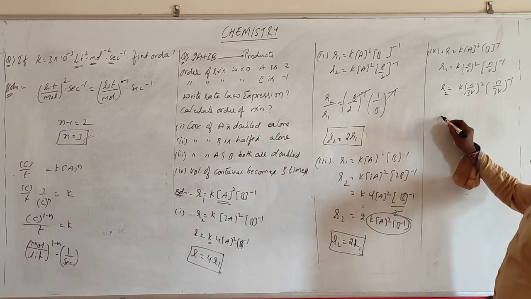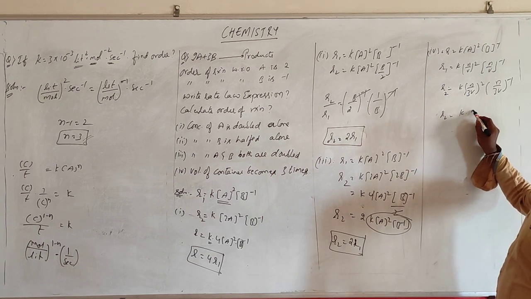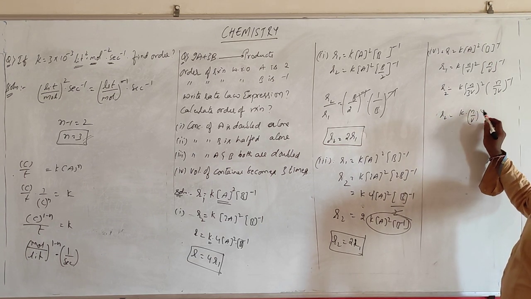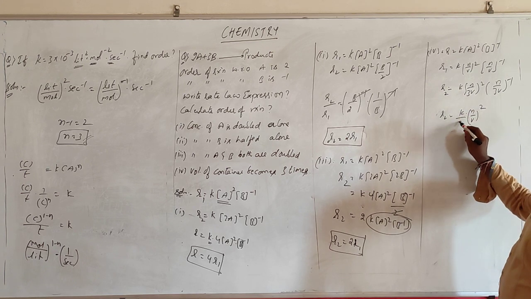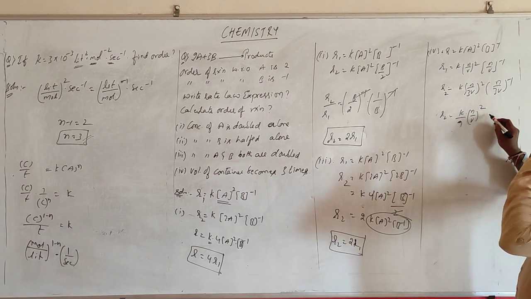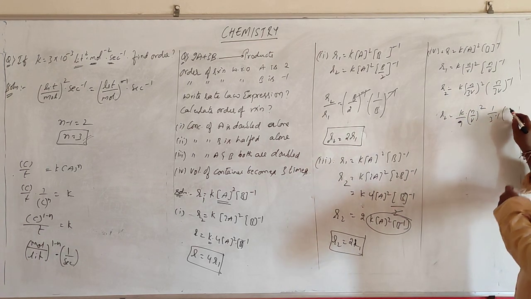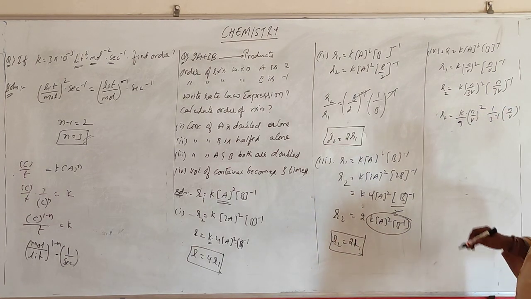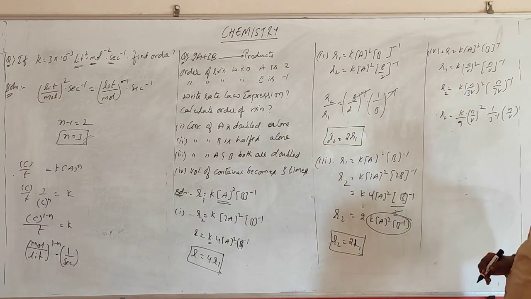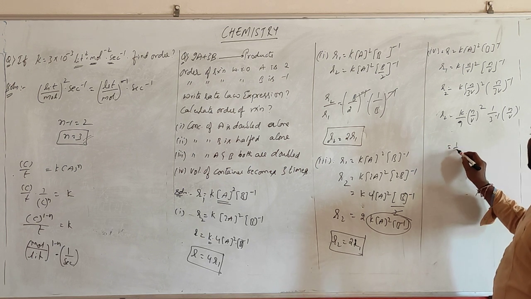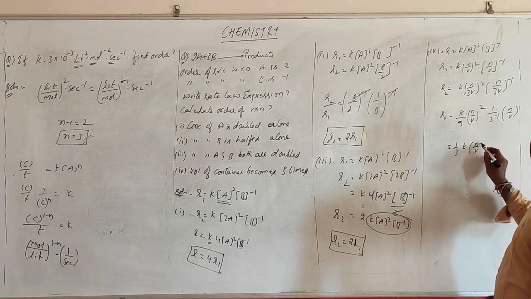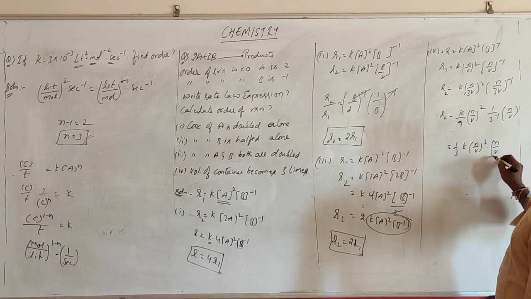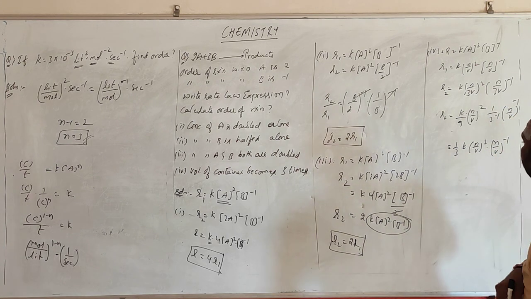So what happens now? R2 is equal to k into n by v whole square by 9. This is 1 by 3 power minus 1 n by v. So if it goes outside, it becomes 1/3. 1/3 k into n by v whole square n by v whole power minus 1.